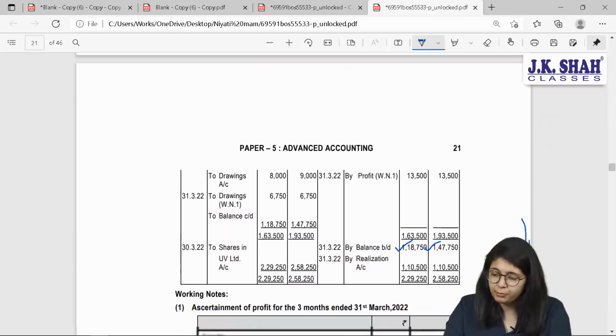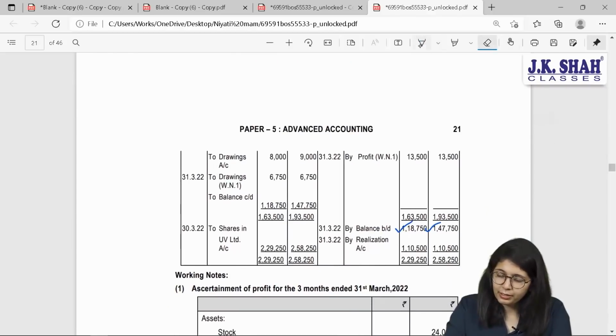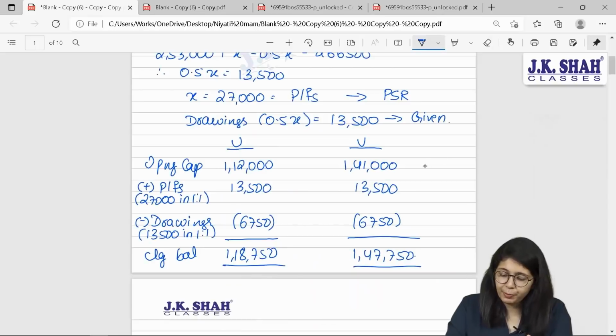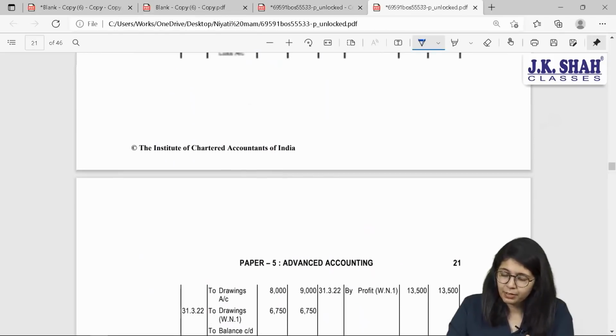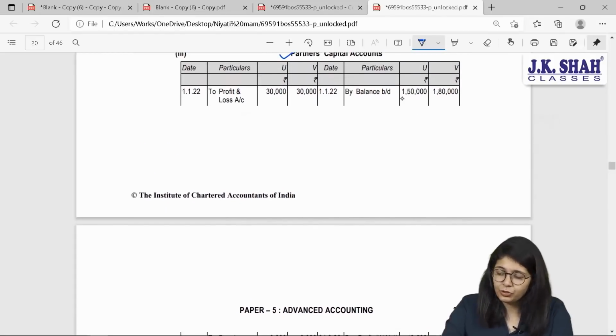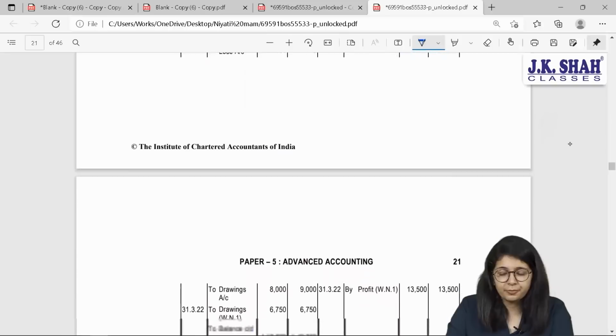So what have they done over here? Before that, the working note which I prepared, showing opening, profits, drawings and closing, has been shown by ICAI by preparing their capital accounts. These are your opening capitals.